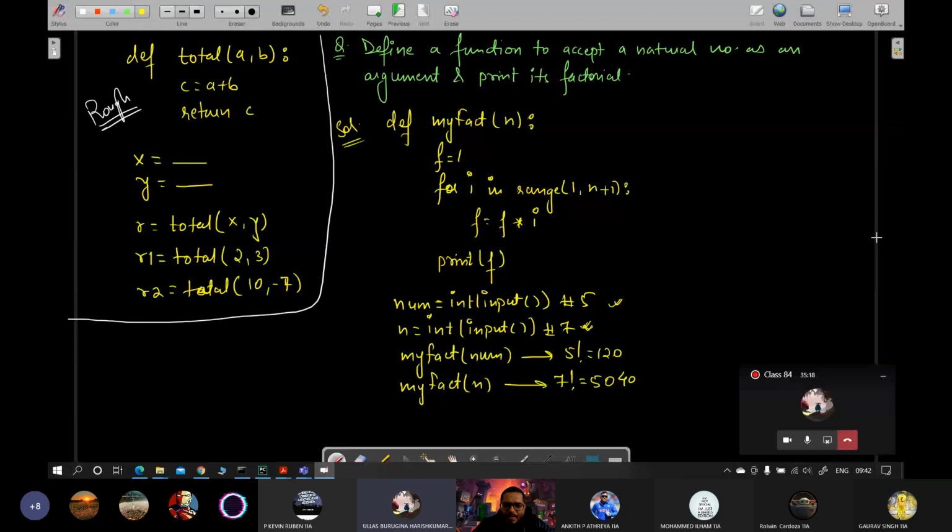So like, after calling the function, you need to create a variable like num equal to 5, then my fact num. Like instead of that, we can only write my fact and integer 5 or something. My fact 5, like that. Yes, you can do that also. You can do it like this: my fact 20. So it will give 20 factorial. Yes, sir. Okay, sir.